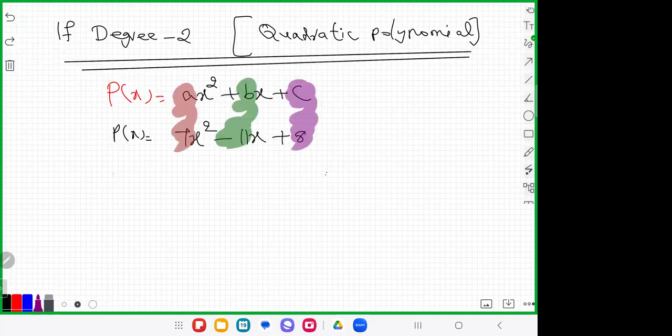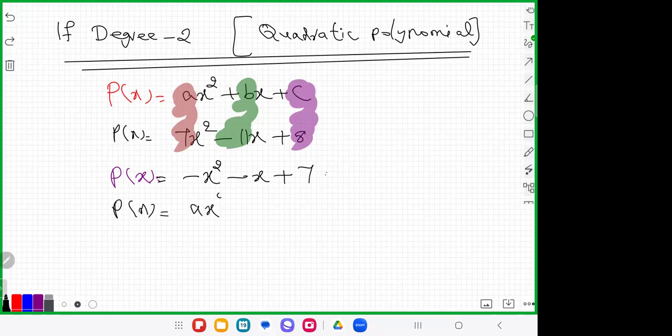Suppose you're comparing with p of x is equal to minus x square minus x plus 7, then what will be the value of a, b, and c? How? We just need to compare this with p of x, with ax square plus bx plus c.